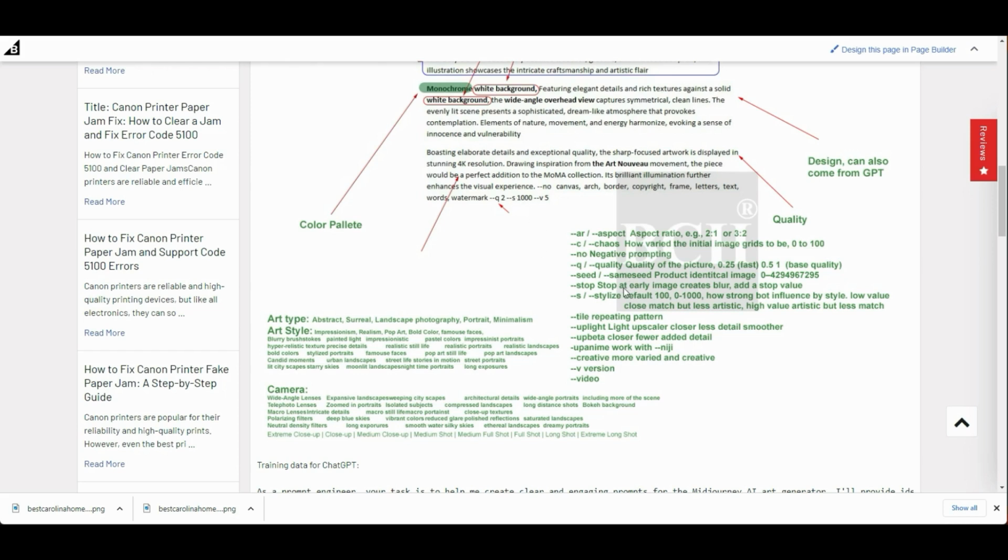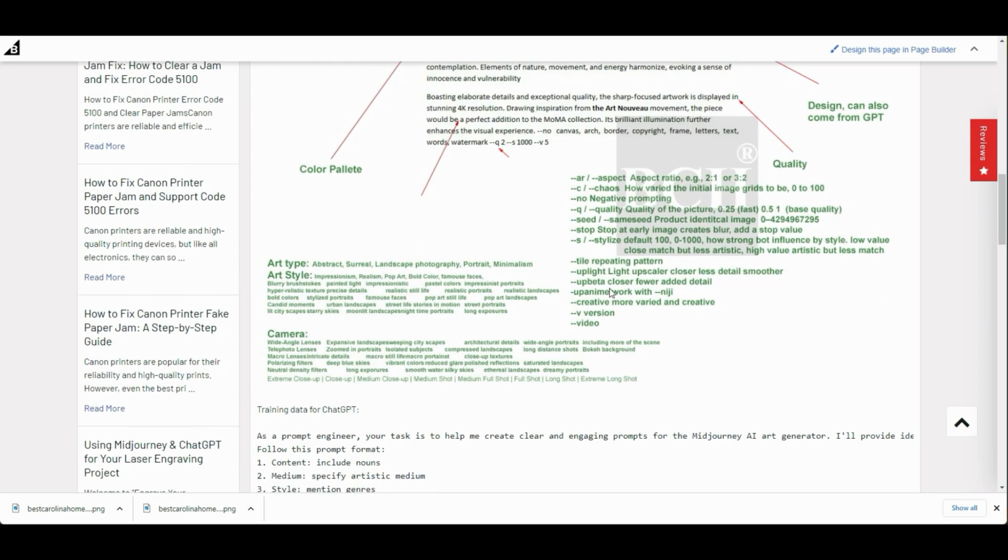And the style, and here I set it as 1000. The default is 100. The range will be from 0 to 1000. It's how strongly the styles you mention here are going to influence the final result. Put at 1000, my style, which I gave here, is going to give a really strong influence. You can do /tile, which you want to have a repeated pattern.